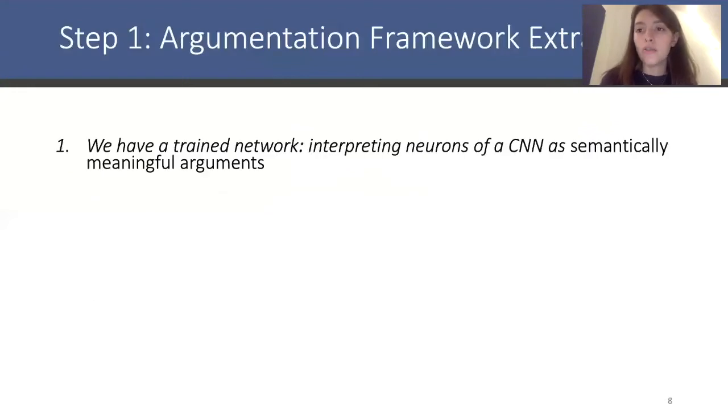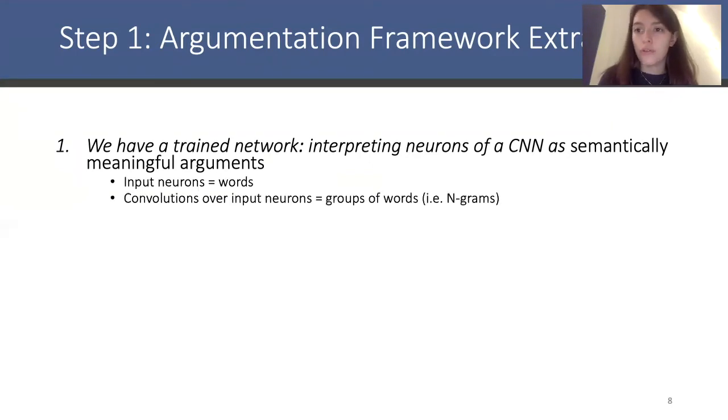Well, the first thing that you need to do is that, having a trained network, you need to interpret every neuron in this trained network as a semantically meaningful argument. So assuming our model operates over input that has been pre-processed on the word level, we can say that the neurons in the input layer refer to words.